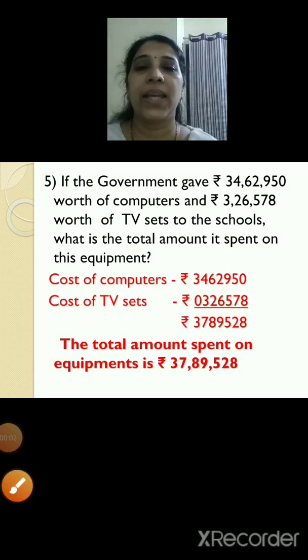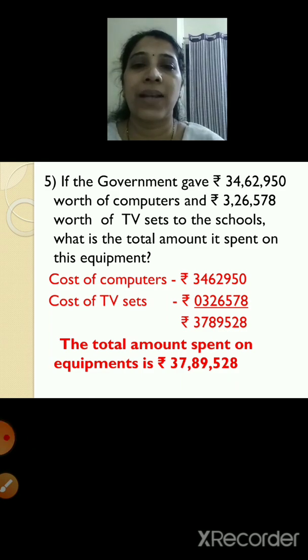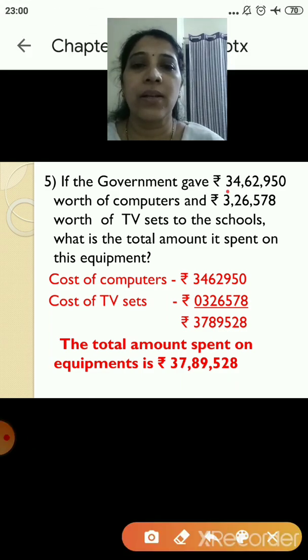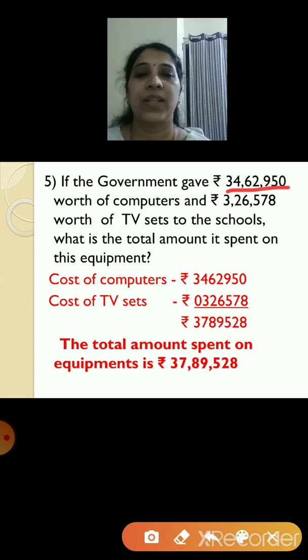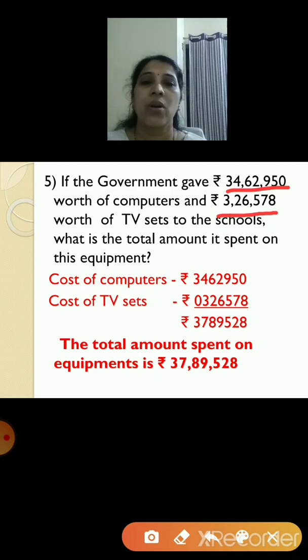The government gave computers of rupees 34,62,950 and it gave TV sets of rupees 3,26,578. So now for both these equipments, what was the total amount that we have to find out?